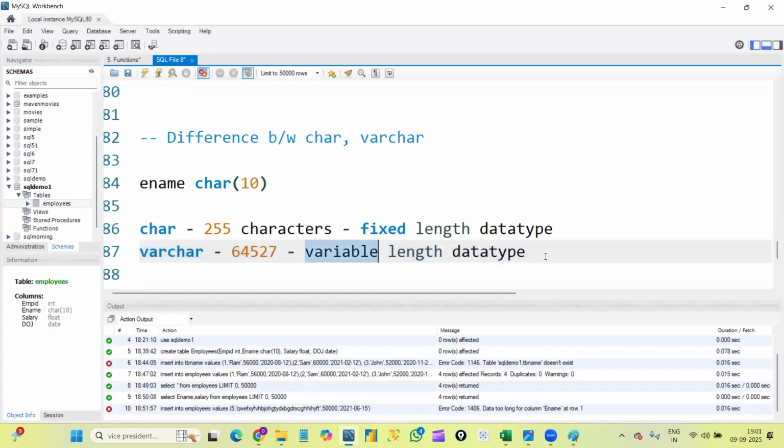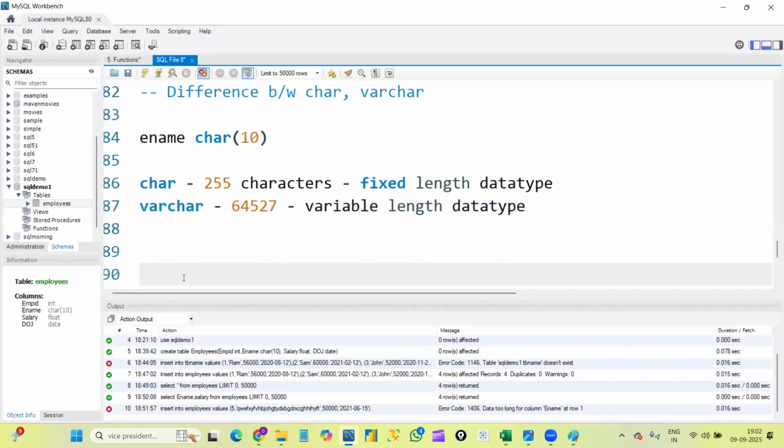And of course, mainly we will prefer to use varchar in real time, but in which scenarios will we use char? Suppose we exactly know what kind of data we are entering into the table. For example, the gender column. In the gender column we know what data we will enter, either male or female, right? So at that time we know how many characters we are going to enter. In that scenario we can use char, no problem. If we exactly know how much data we are entering, we can use char. In other cases also, if we use char, no problem, but memory will be wasted. So that is the reason we will prefer to use varchar every time.